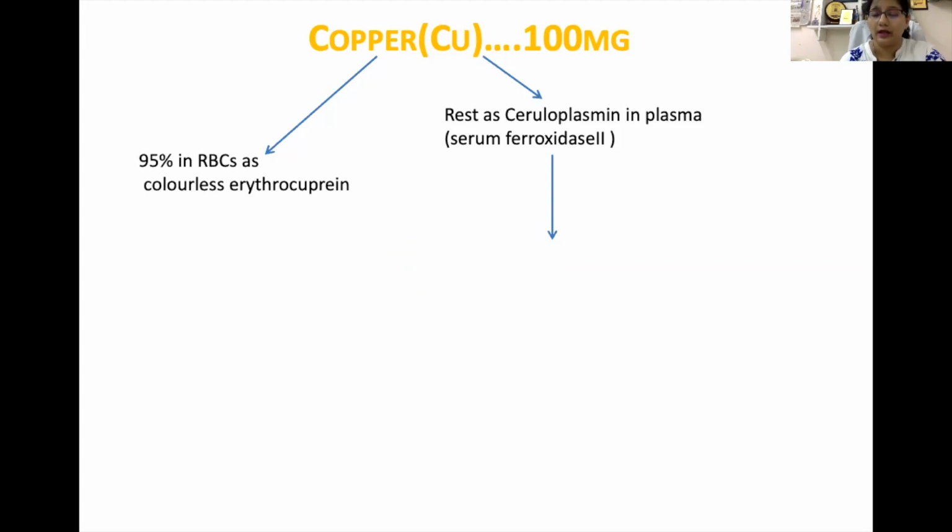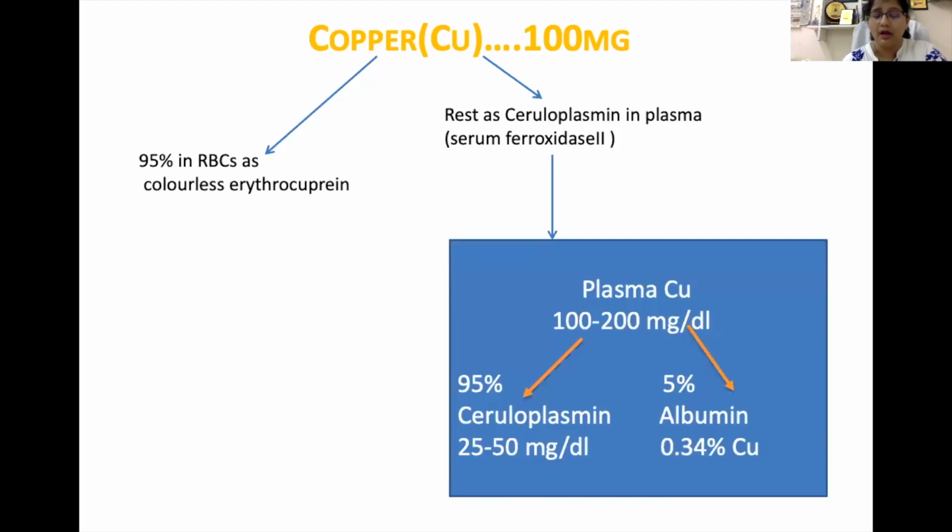Now the copper content is about 100 milligram in our body. Out of this, 95% is present in our RBCs in the form of a colorless pigment known as erythrocuprein, and the rest of the copper is present as ceruloplasmin in plasma, which acts as a serum ferroxidase. In plasma, out of 100 to 200 microgram per dL, 95% of plasma copper is in the form of ceruloplasmin, while only 5% is bound to albumin.